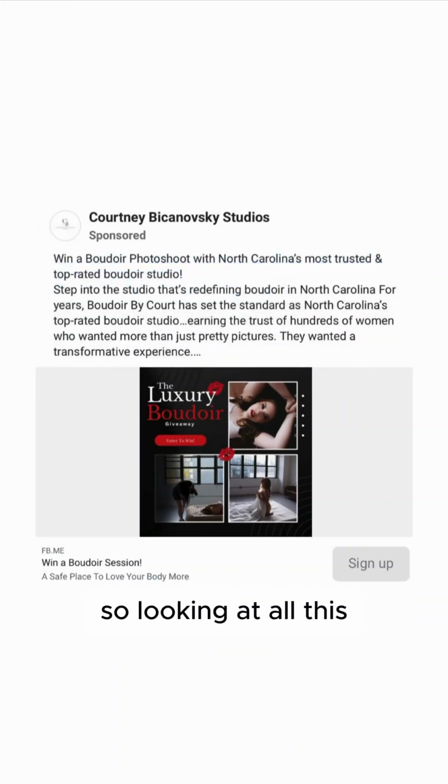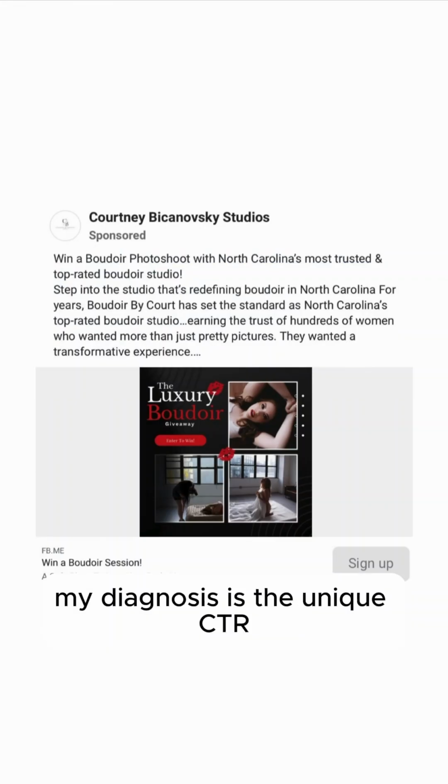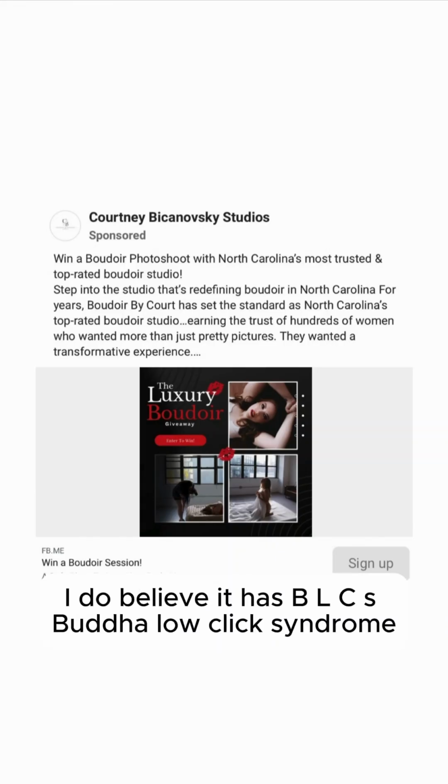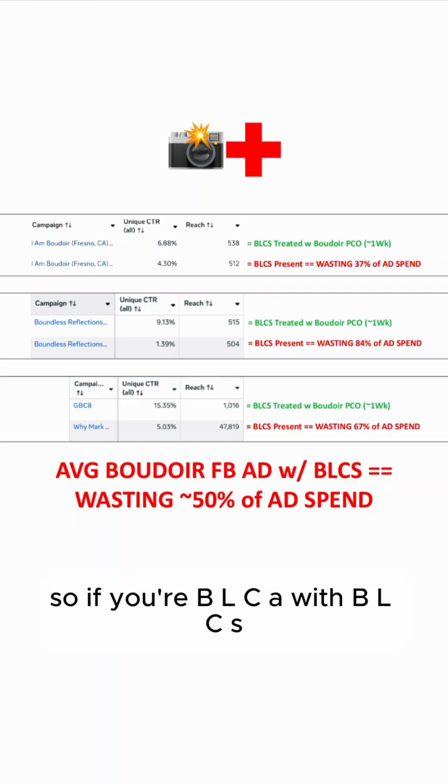So looking at all this, my diagnosis is the unique CTR all of this Boudoir Facebook ad is most likely under 6%. Therefore, yes, I do believe it has BLCS, Boudoir low click syndrome.